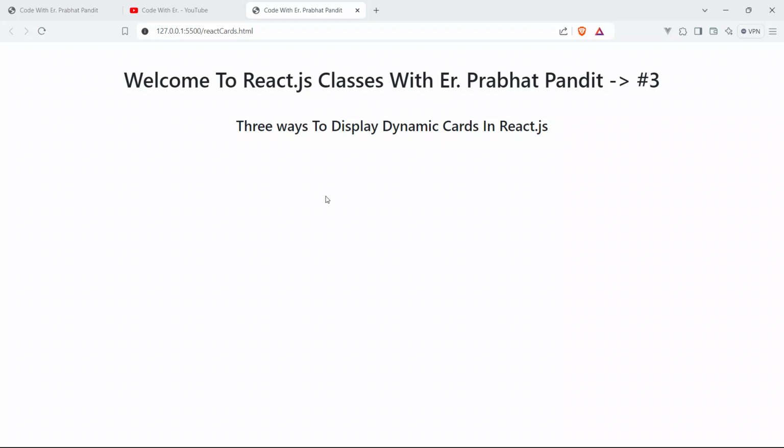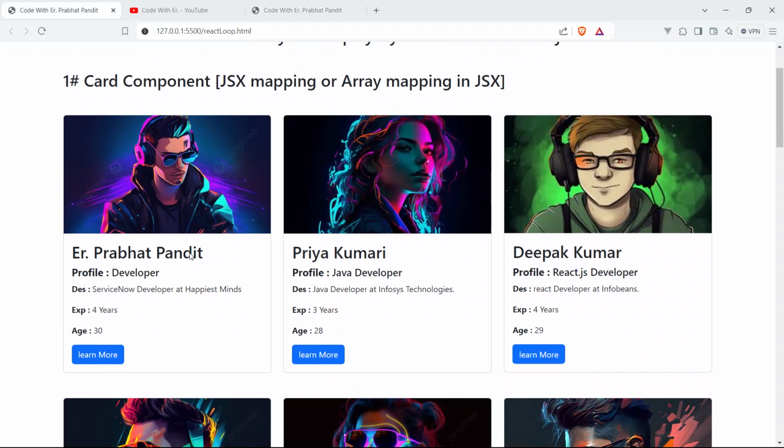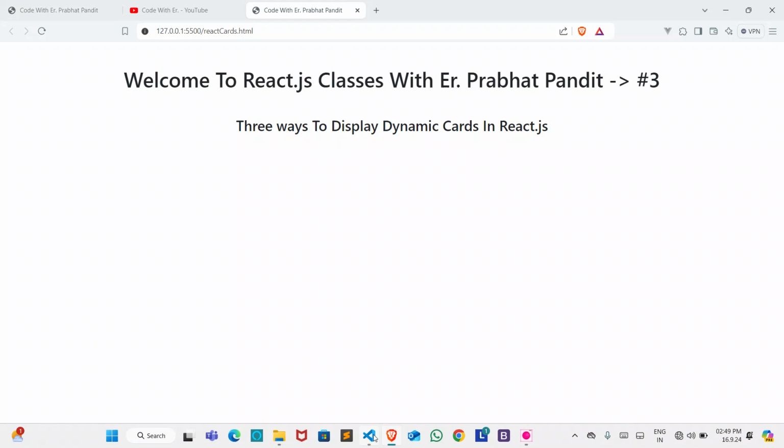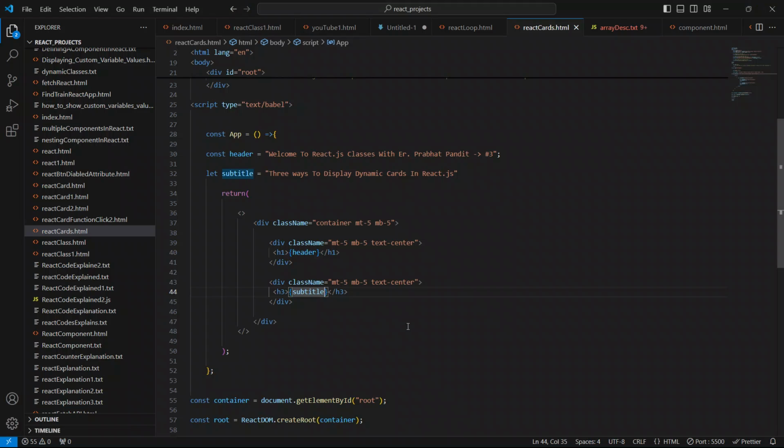So guys, now we will be creating the cards. We are gonna create this card first. The first method is card components, JSX mapping or array mapping in JSX. So now come up here, and we will be creating our cards component.